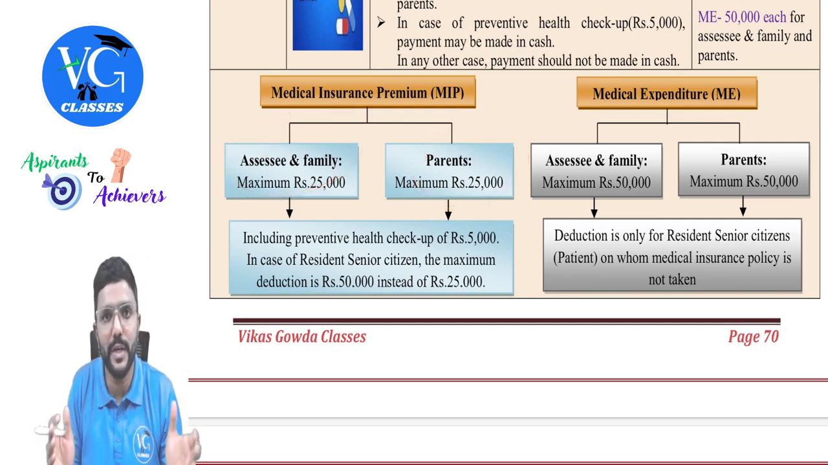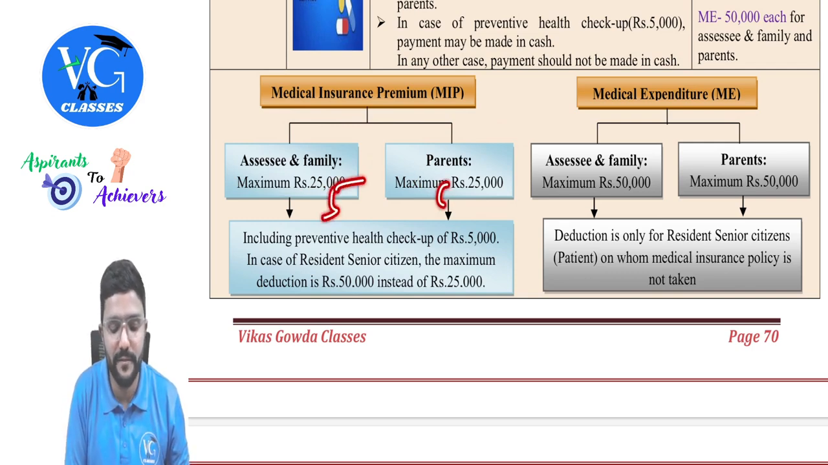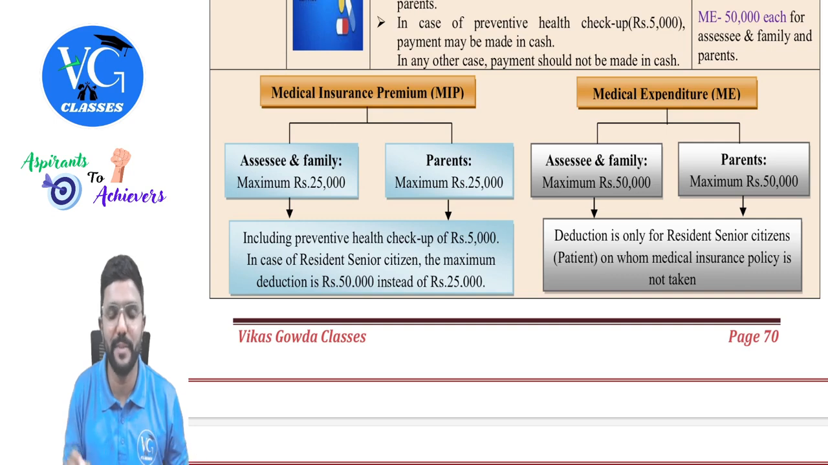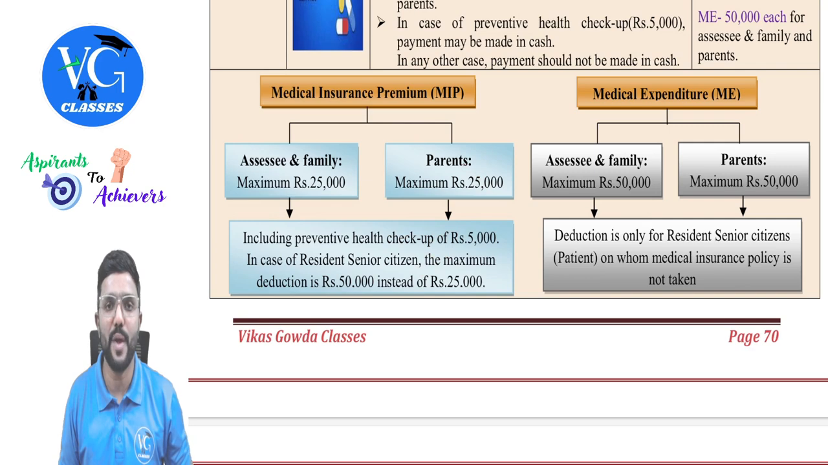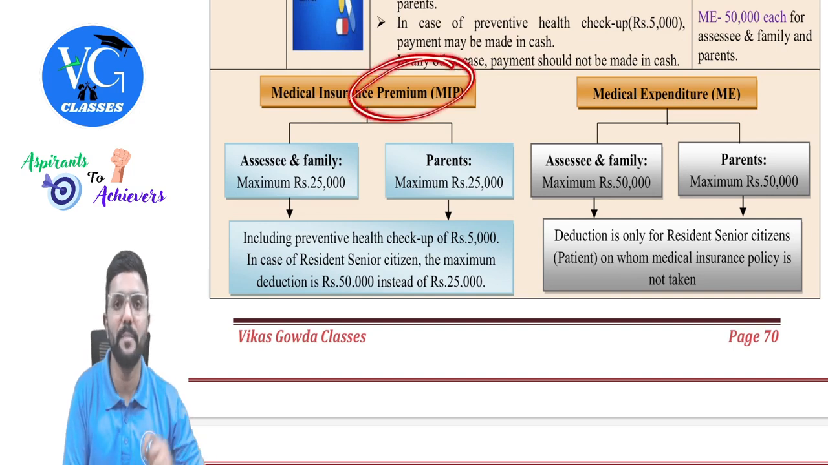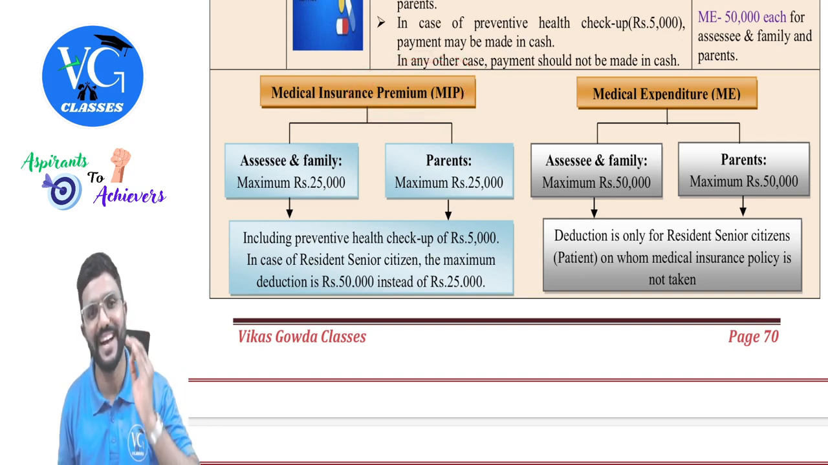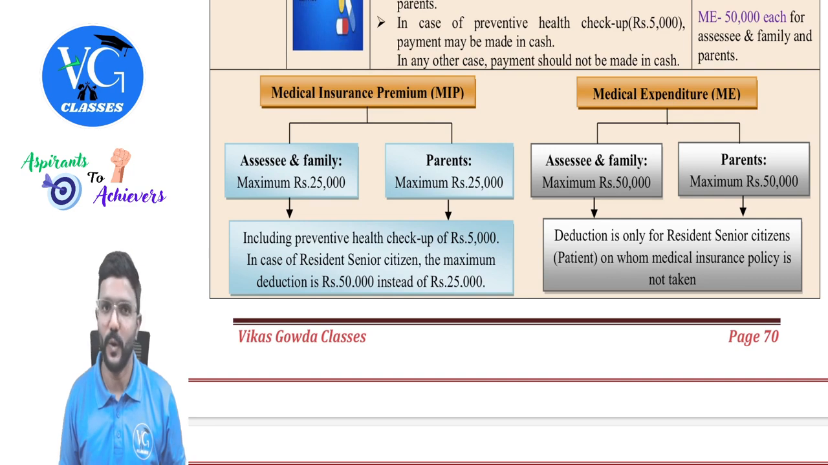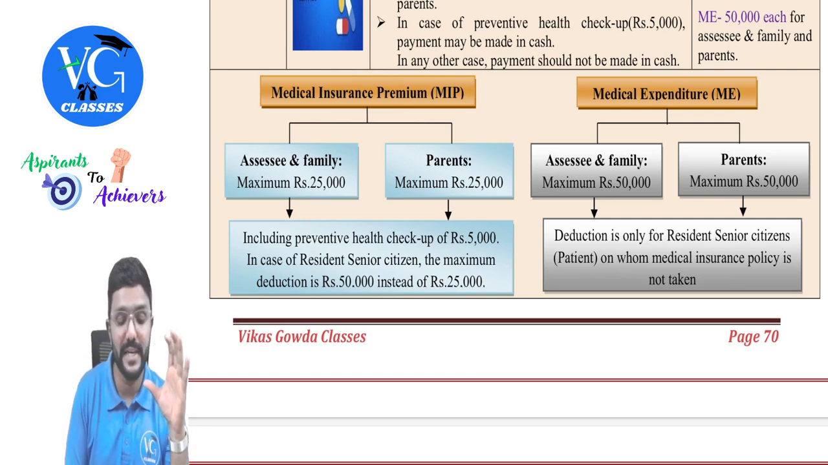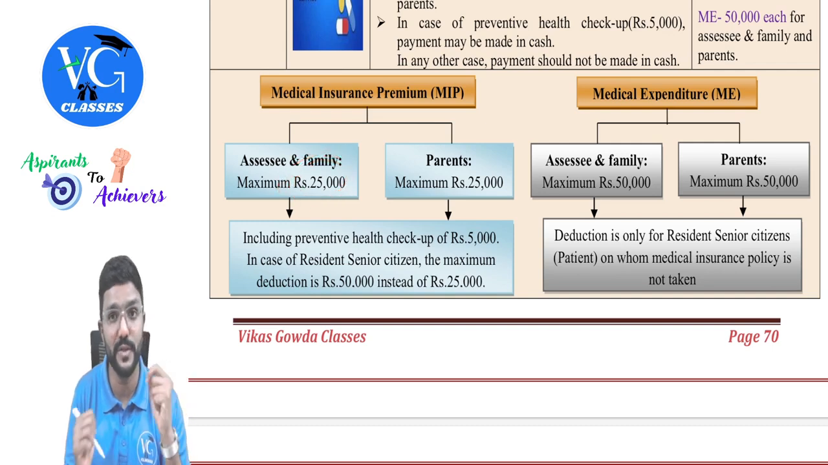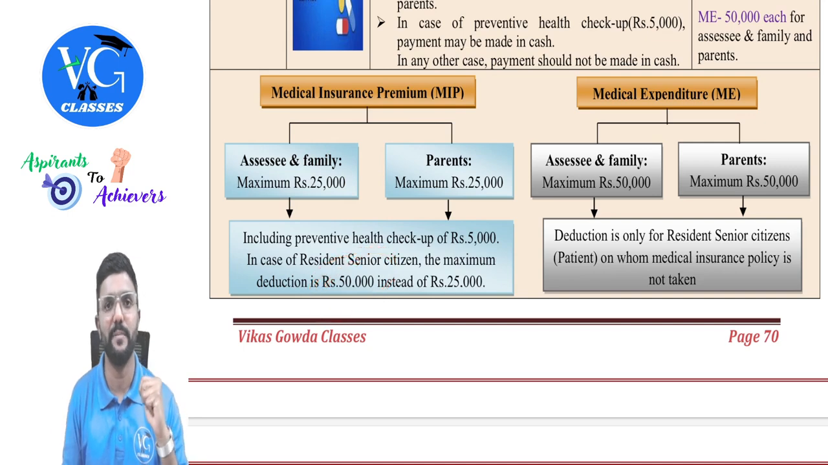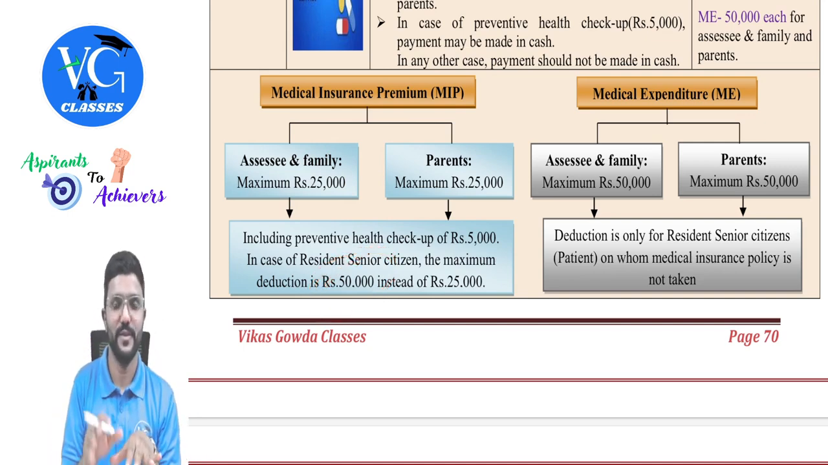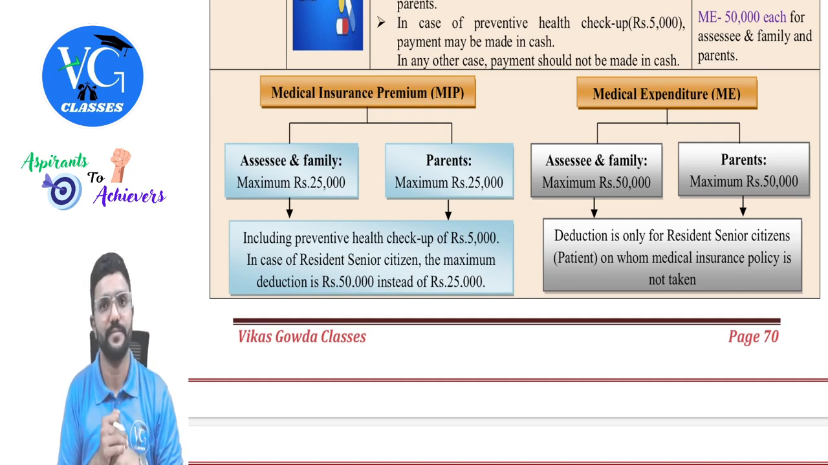Sir, can I claim totally 5 or 5 plus 5? No, no. You cannot claim 5 plus 5. Both put together maximum 5,000 for preventive health checkup, which can be paid in cash. Whereas the premium has to be paid in any mode other than cash. Okay, sir. And please be careful, guys. It is not 25,000 plus 5,000. 25,000 or 50,000 as the case may be, includes 5,000. So 5,000 is a part of it.